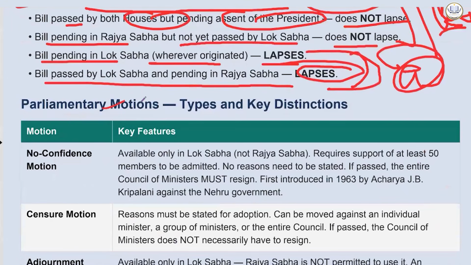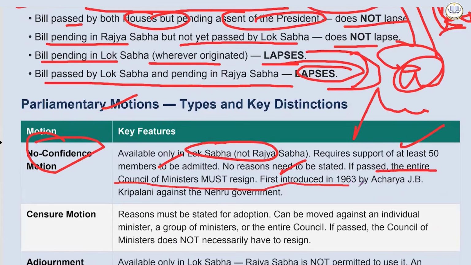Then parliamentary motions. No confidence motion is available only in Lok Sabha. You can move it against ministers. It requires support of at least 50 members to be admitted. No reasons need to be stated. If passed, the entire council of ministers must resign. First introduced in 1963 by Acharya J.B. Kripalani against the Nehru government.